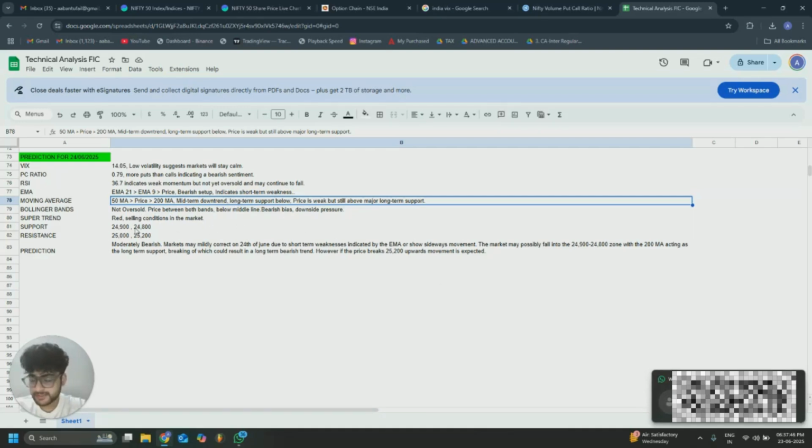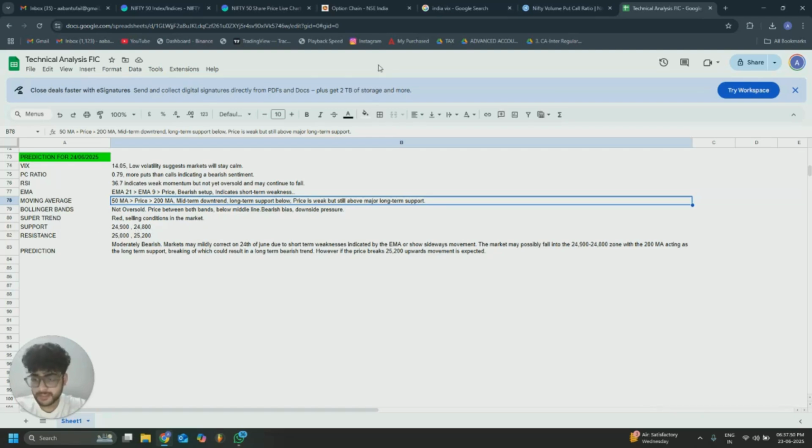The super trend is currently red, indicating selling conditions in the market. The support is currently 24,900 and 24,800. The resistance is currently 25,000 and 25,200.